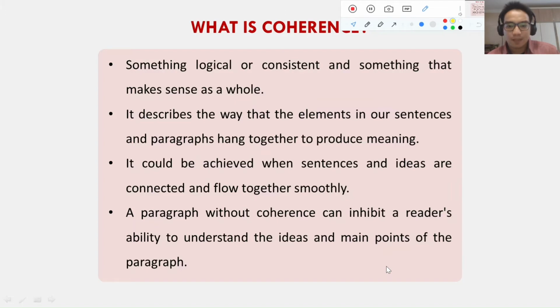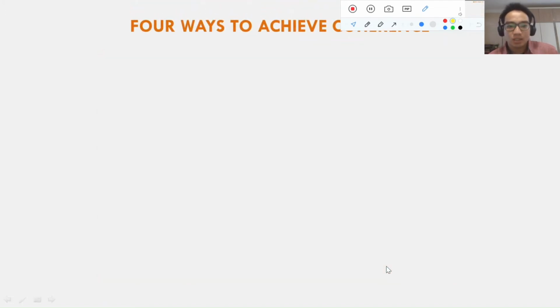And then we're going to the second topic, four ways to achieve coherence. So there are four ways. The first is repeating key, and then pronouns, and then the third is transition signals, and the last is logical order. So the first is repeating key. Okay, so what does it mean by repeating key?